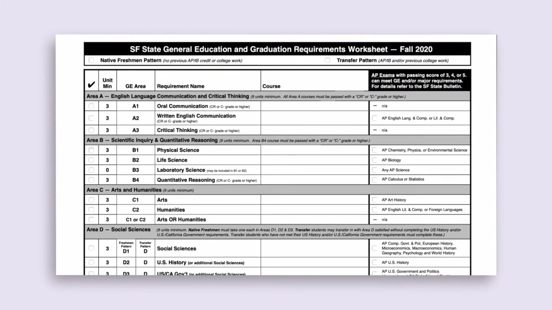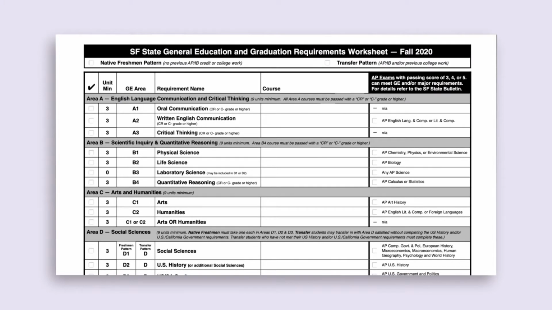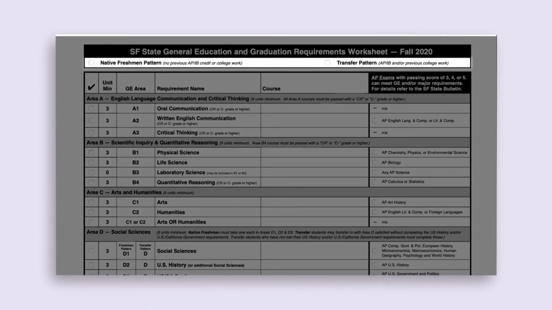Before we explain lower division general education requirements, it is important for you to determine whether you will be on the freshman or transfer pattern. SF State has slightly different general education requirements depending on the pattern you are assigned. How do you know which GE pattern you are on? Well, we can help you determine that next.